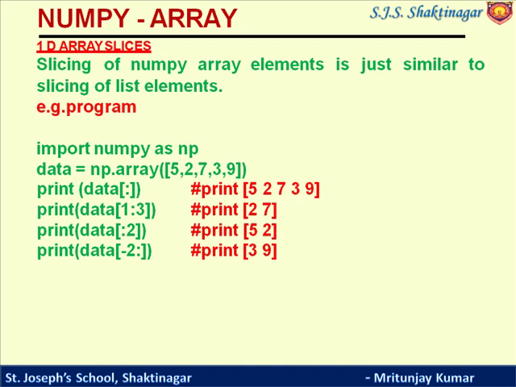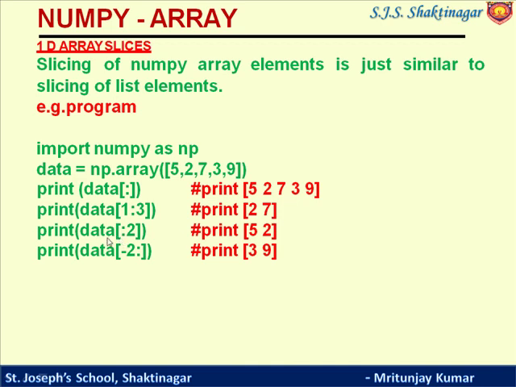It means it will print all the elements. Similarly, in the second, print data is an array. So print 1 colon 3. It will start from index 1 until index 3. So on index 1 that is 2, index 2, it will start from index 1 till 3. So output will be 2, 7.